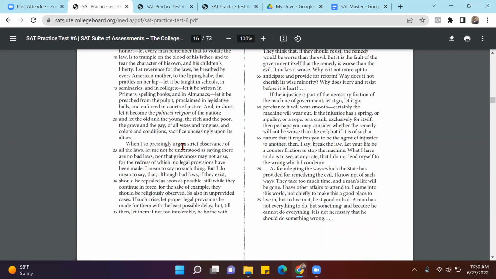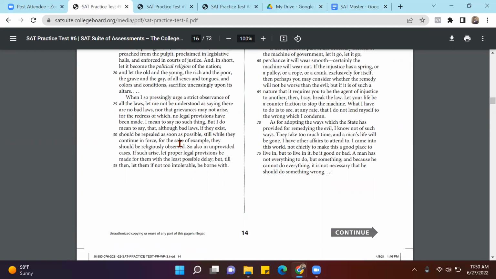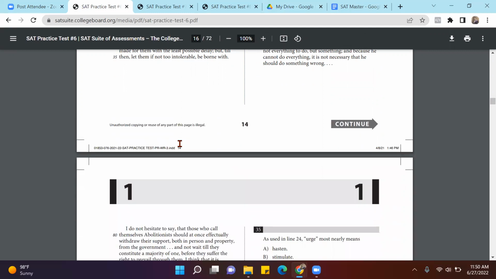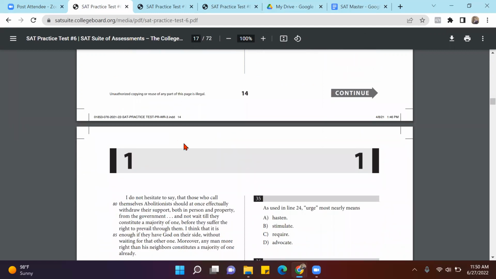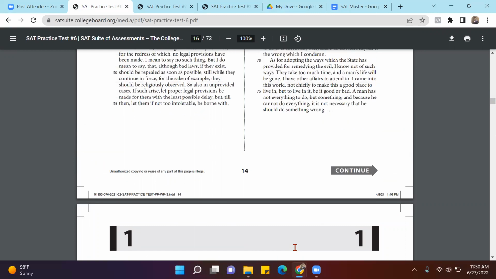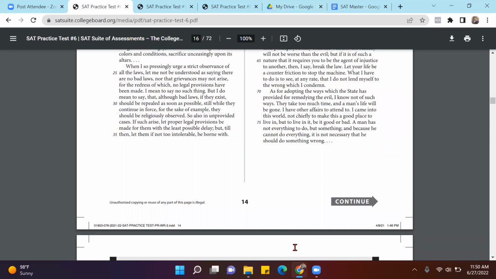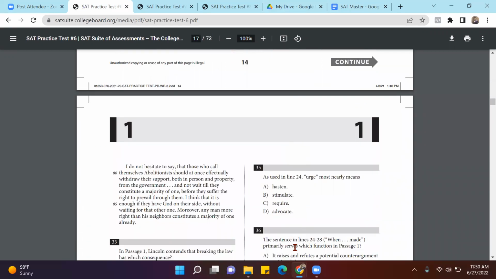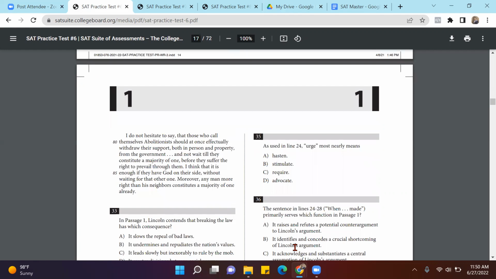When I so pressingly urge a strict observance of all the laws, let me not be understood as saying there are no bad laws. When I so pressingly urge, so he's urging, it means he's supporting this idea. What is the most appropriate word? As you can make out, it is when I so pressingly advocate. So you can replace the word and see what the meaning is. So these are word-based questions. It is easy to answer these questions without getting too much into it.